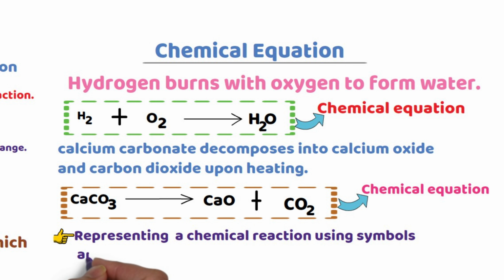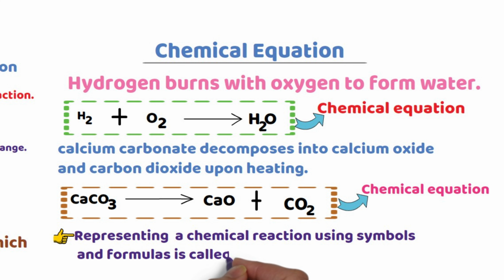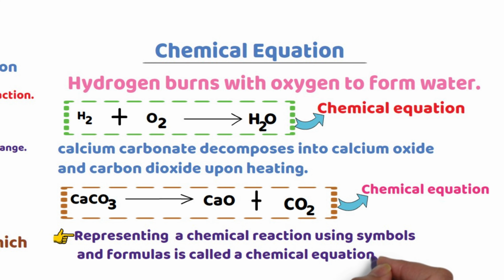Let me repeat this important concept: representing a chemical reaction using symbols and formulas is called a chemical equation.